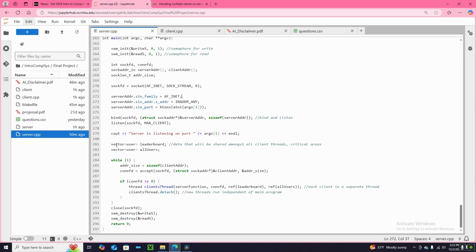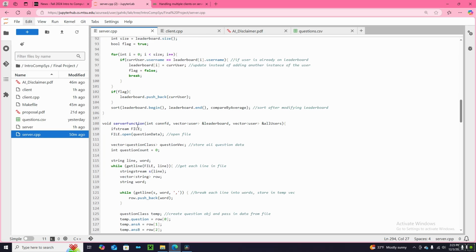But anyways, here we have our critical sections, the leaderboard and the all users. Here we enter into the thread, we create the thread for each new client, and we pass in the leaderboard and all users by reference, so that these are modified and shared amongst all the users. Then at the end, we close it and destroy our semaphores.